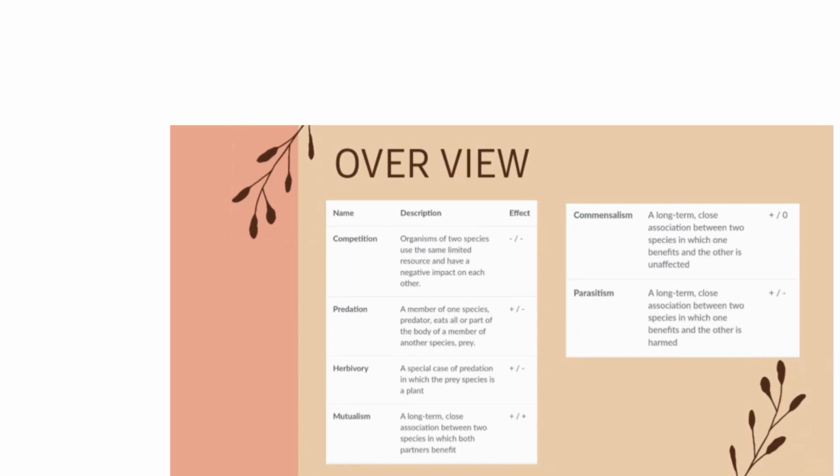Next, mutualism. Two species in which both partners benefit is mutualism. Next, commensalism. In commensalism, in the association between the two species, one benefits and the other is unaffected. As this line indicates, it has a positive effect on one and no effect on the other. Finally, parasitism. In parasitism, of two species, one benefits, that is the parasite, and the other is harmed, that is the host. So here it has a positive effect and also a negative effect.